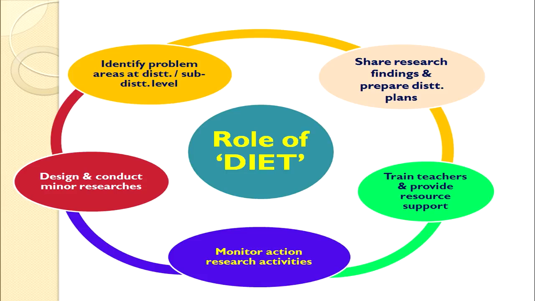The findings of those research studies are shared by the DIET at different levels. They are sent to the state level, they are sent to the national level, and these research findings find a proper place while formulating district level annual plans for improvement of elementary education in the district.